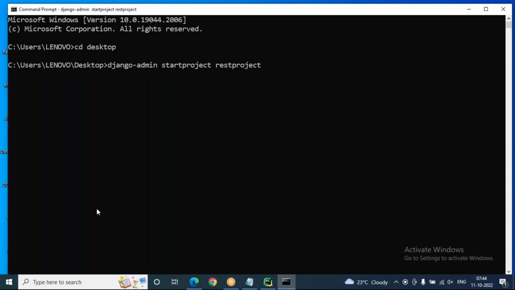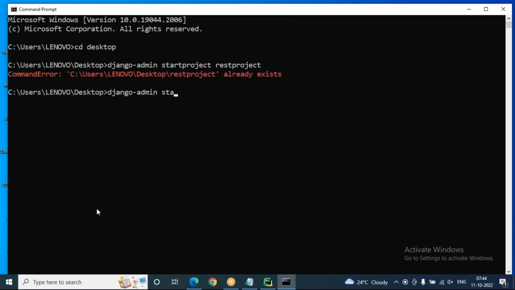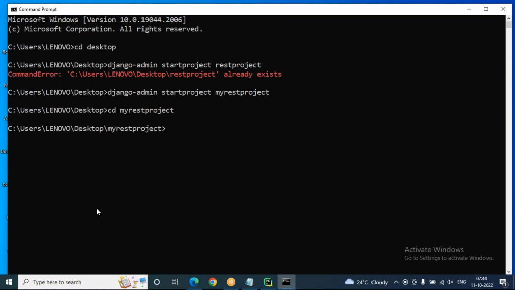REST project is created. Inside the REST project, we have to create the application also. Oh, an error: a project already exists with the name restproject. Let's go for another name. django-admin startproject myrestproject. I'm giving my project name like this. Let's move to my REST project only: cd space myrestproject. That's all. Inside this project, you have to create the application: python manage.py startapp restapp. So I'm preparing my application name as restapp.